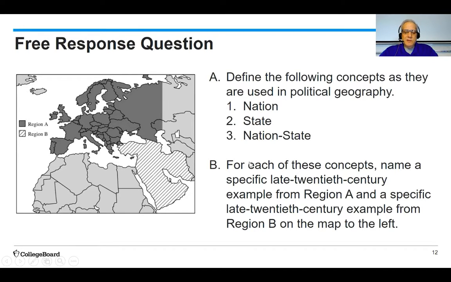For each of these concepts, in region A a good example of a nation would be the Catalonians. It's a group that you've seen in the past, and in case you were wondering, it is the group that is featured on the illustration in the slide before. A good 20th century example of a state is any one of these countries, because every country is actually a state.